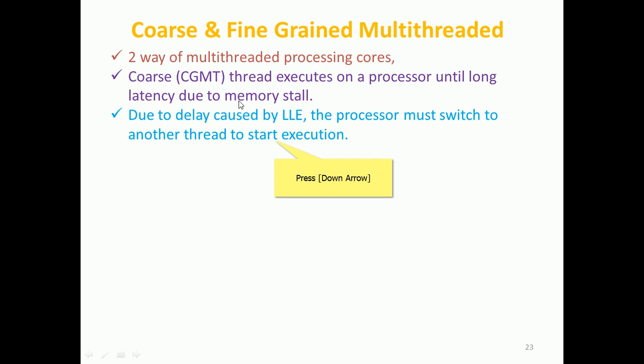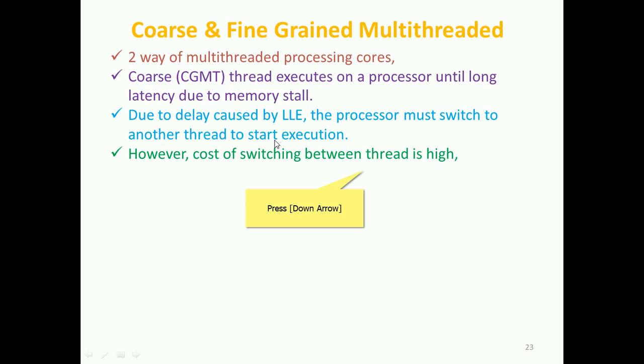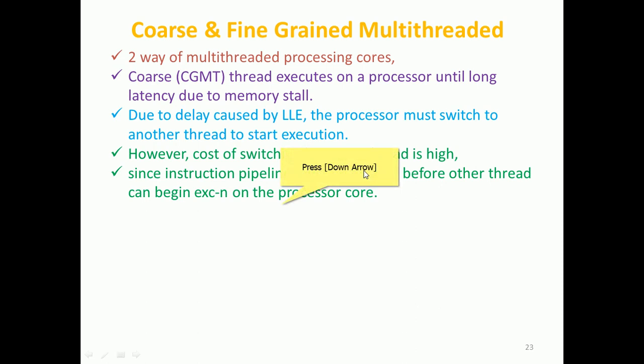Due to that delay, the processor must switch to another thread to start executing. If the system notices that a long latency event has taken place, then instead of the processor becoming idle, it can switch over to another thread to execute. However, the cost of switching between threads is very high here, right? Still, the processor being idle is not efficient, since the instruction pipeline must be flushed before the other thread can begin execution on the processor core.